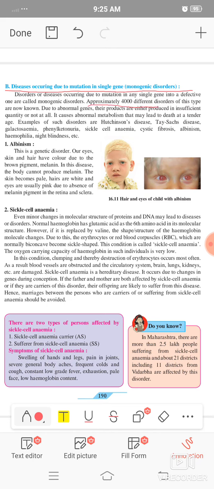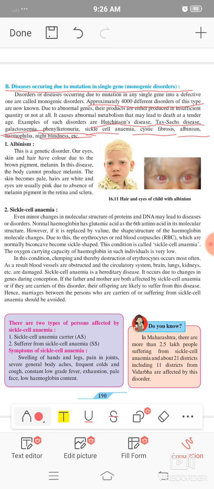Approximately 4,000 different disorders are in this type. The number of diseases of this type is much more. There are 4,000 types of different disorders in the mutation in a single gene. Some important names are given here, such as Hutchinson's disease, Tay-Sachs disease, galactosemia, phenylketonuria, sickle cell anemia, cystic fibrosis, albinism, hemophilia, and night blindness. So these are some important names.